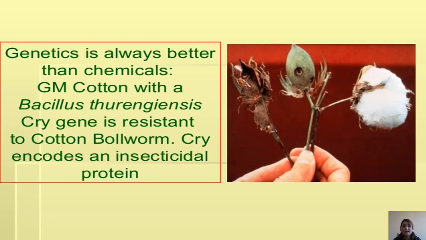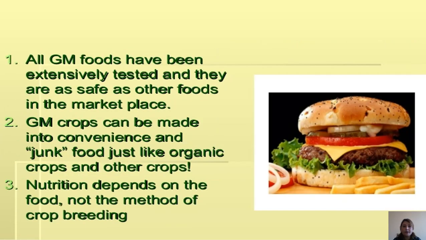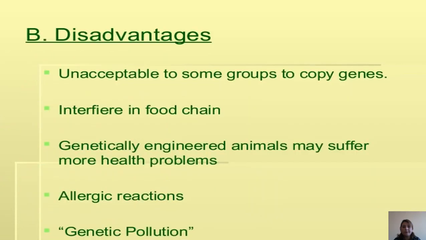Genetics is always better than chemicals, and GM cotton with the Bacillus thuringiensis cry gene is resistant to cotton bollworm; cry encodes an insecticidal protein. All GM foods have been extensively tested and they are as safe as other foods in the marketplace. GM crops can be made into convenience and junk food just like organic crops and other crops. Nutrition depends on the food, not the method of crop breeding.